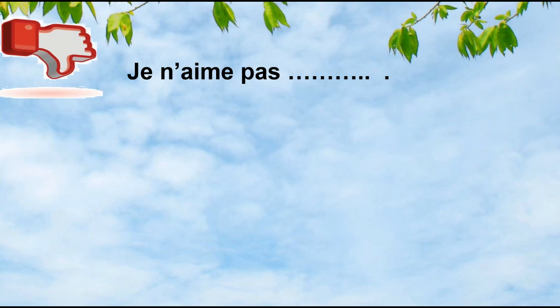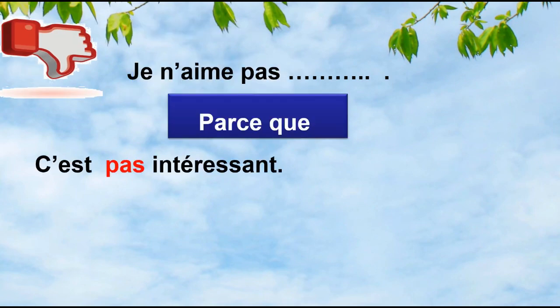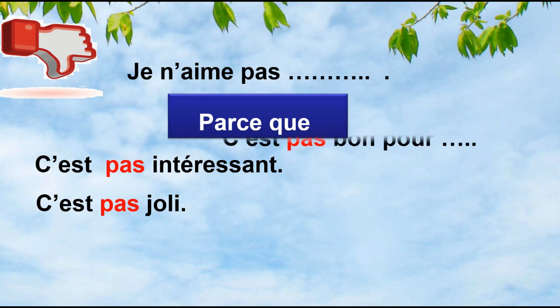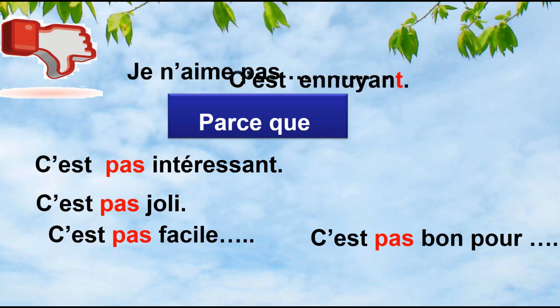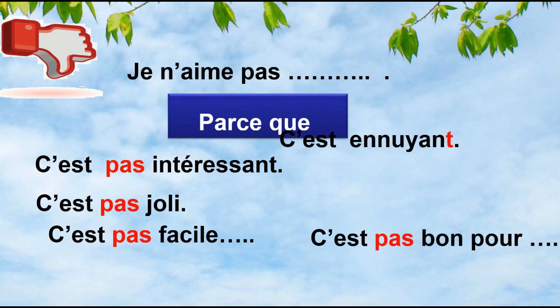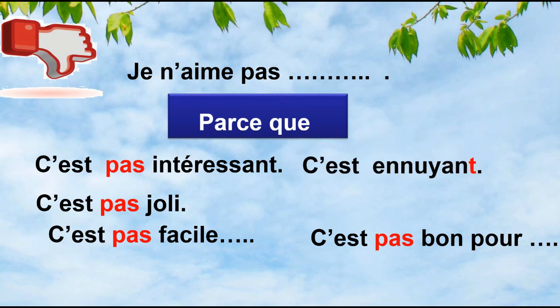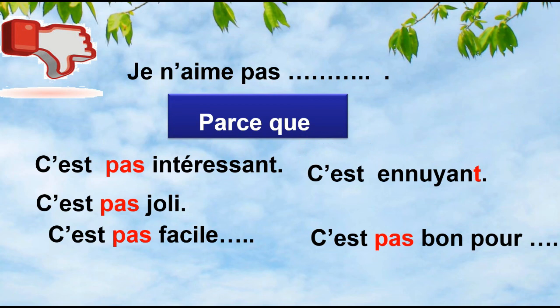If I say I don't love, I say je n'aime pas. Je n'aime pas also parce que, and the opposite I can say c'est pas intéressant, c'est pas joli, c'est pas bon pour, or I can say c'est pas facile if I talk about a subject, or c'est ennuyant. Ennuyant is boring, c'est ennuyant, making boring. Parce que c'est ennuyant, I must pronounce the T.